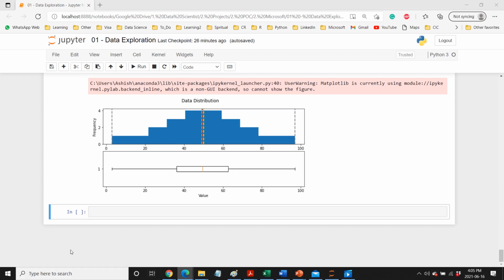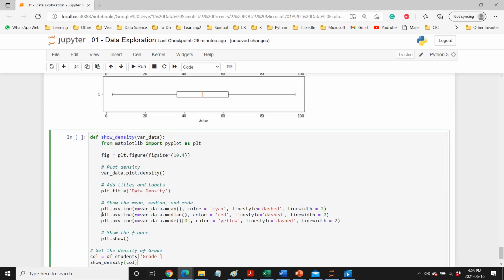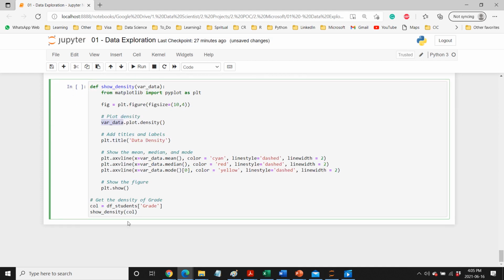Similarly, we have a density plot. If you are interested in a density plot, then we have this function here, show density, and the same way here we will be passing a column. That column will go here. This is just to control the figure size. Here we are just calling the variable data, that's the data frame dot column dot plot density.